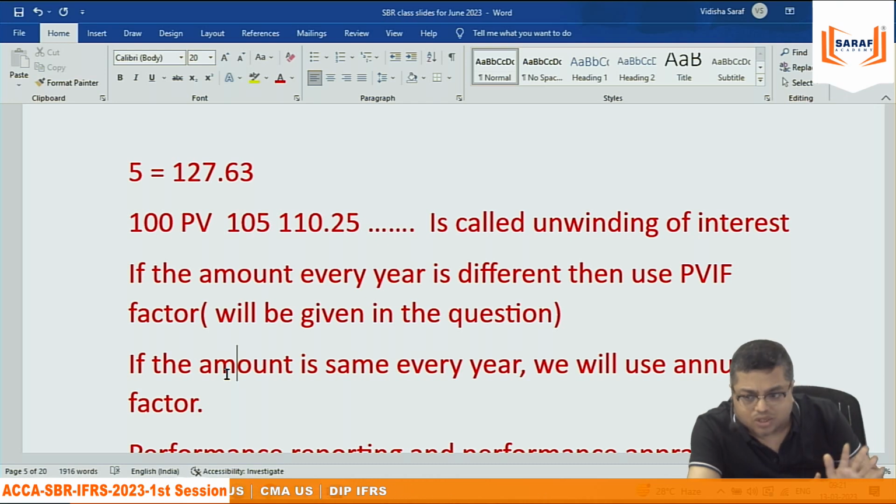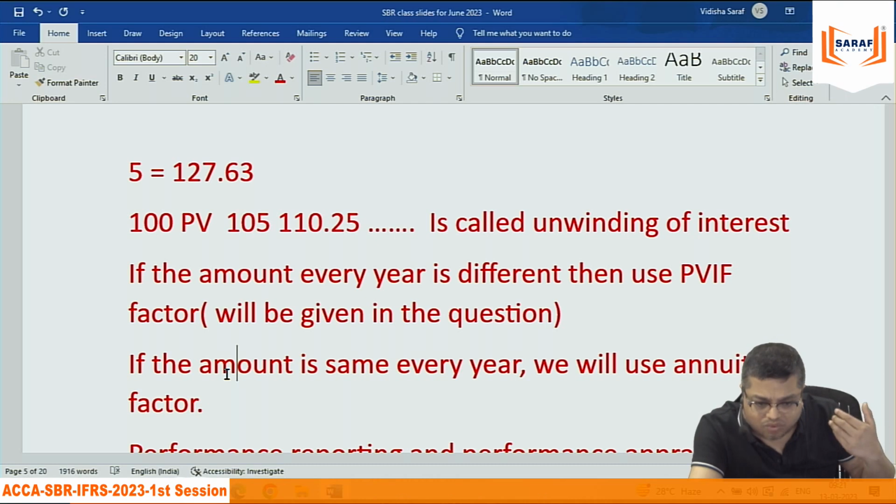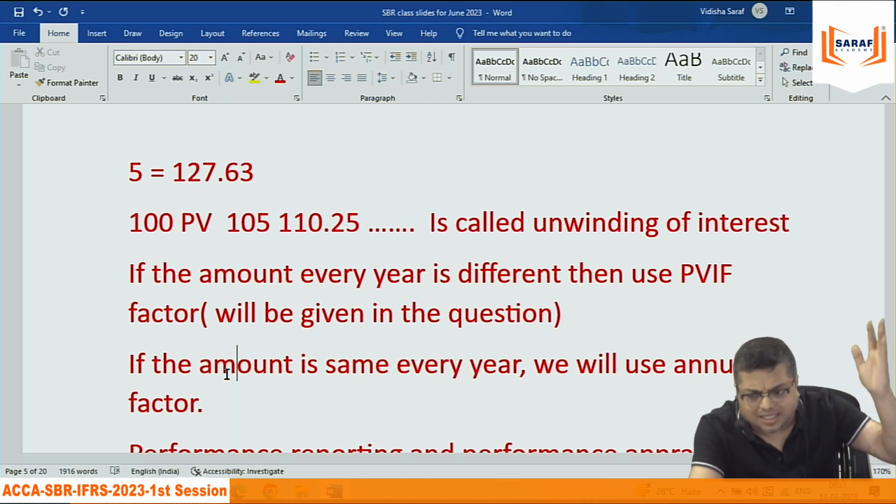Anybody has anything to ask in this? I have not taught finance. Finance will take 1 year to teach. FM, AFM, derivative, and now so many things are there. I'm not teaching finance. Just present value, future value concept for accounting purpose.